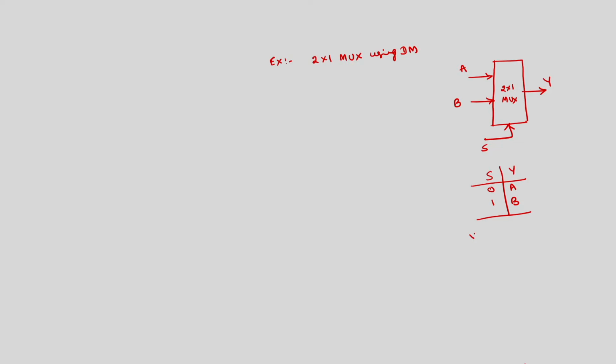As I have already discussed, in case of data flow modeling we need Boolean expressions. So Y is given by S complement A plus S B.